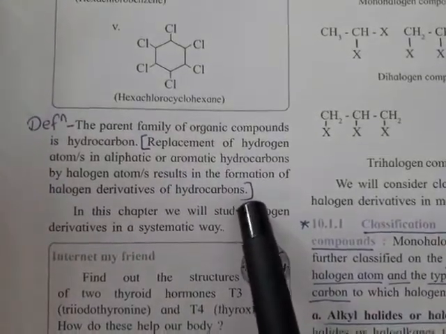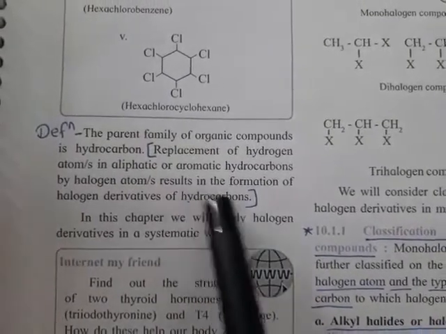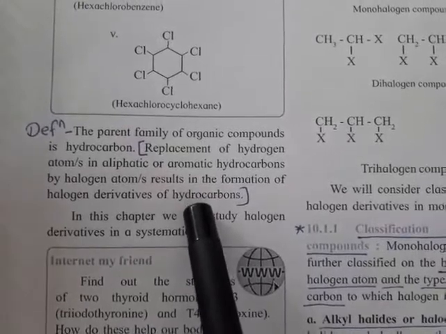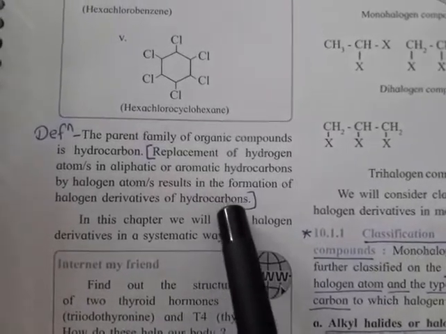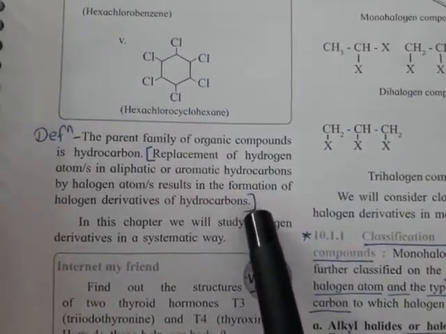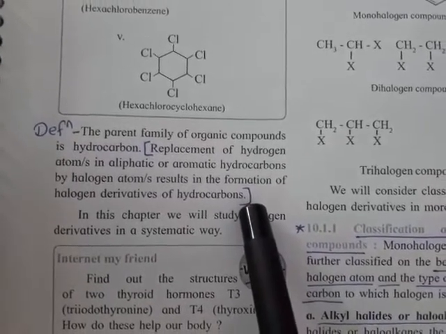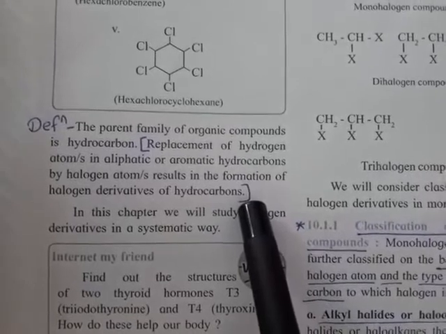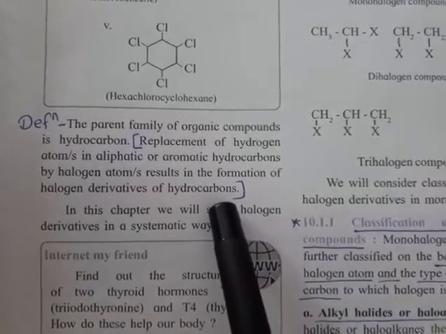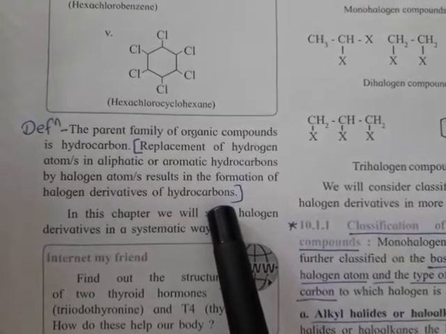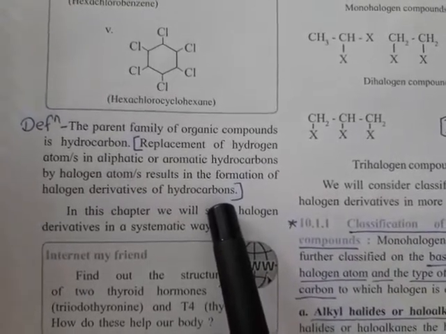Hydrocarbon means what? A compound containing hydrogen and carbon. So hydrocarbon includes alkanes, alkenes, alkynes and aromatic compounds. So these are all hydrocarbons. Four substances are there. One having carbon-carbon single bond. Another hydrocarbon contains carbon-carbon triple bond. The third one has double bond. And the last one is